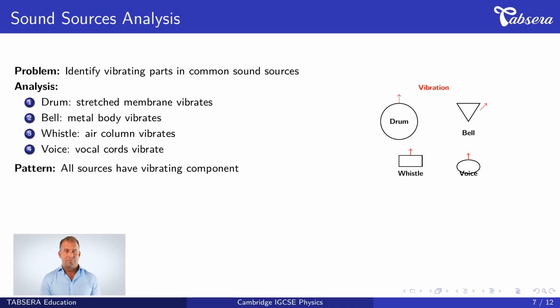Example 2 applies the same principle to different sources. The problem is, identify vibrating parts in common sound sources. Now we analyze systematically. First, in a drum, the stretched membrane vibrates when struck, creating sound waves. Second, in a bell, the metal body vibrates when hit, producing ringing sound. Third, in a whistle, the air column inside vibrates when air is blown through. Fourth, in human voice, the vocal cords vibrate as air passes through. The pattern shows all sources have a vibrating component. The diagram illustrates each source with red arrows showing vibration direction. This demonstrates the universal principle that sound requires vibration.